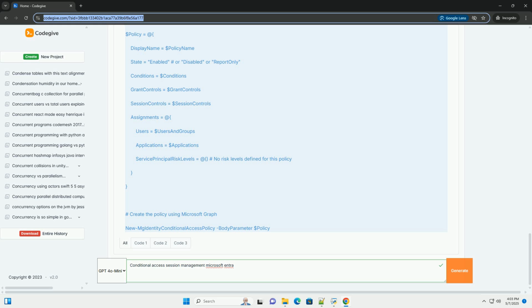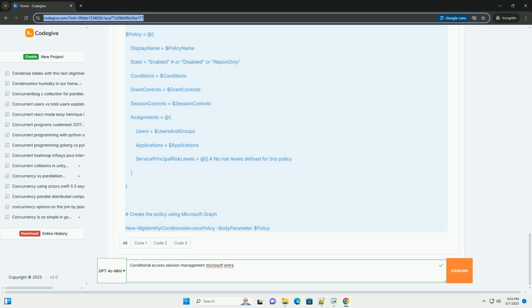Microsoft Cloud App Security, MCAS, Defender for Cloud Apps. MCAS is deeply integrated with conditional access session management. It allows for real-time session monitoring and control, enabling actions like blocking downloads, protecting uploaded data, and limiting access to sensitive applications.